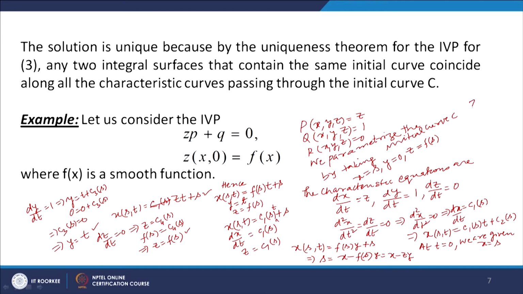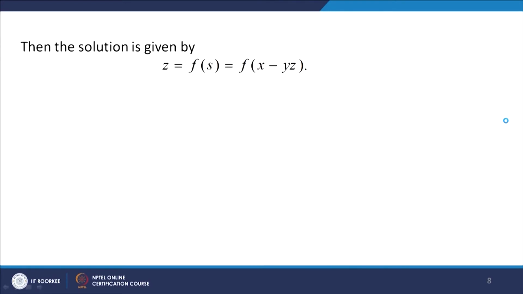So, what do we get? z equal to f(s) gives you f(s) is equal to f of x minus yz. So, what we get is the solution of the given initial value problem, obtained in an implicit form, z is equal to f of x minus yz. So, the solution is z equal to f(s) and s is x minus yz. So, the solution is obtained in the form of an implicit equation.